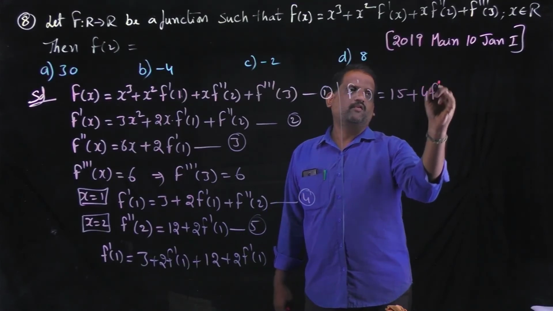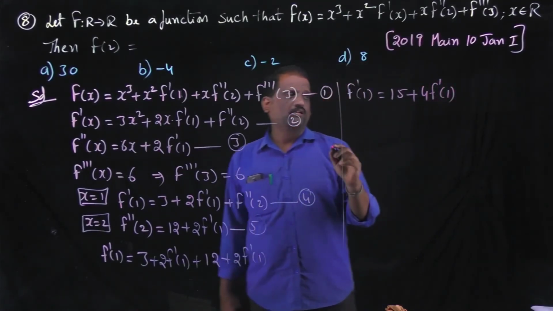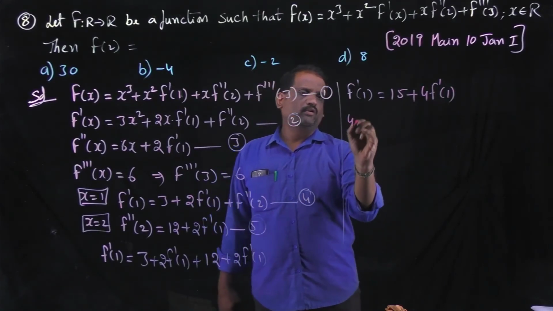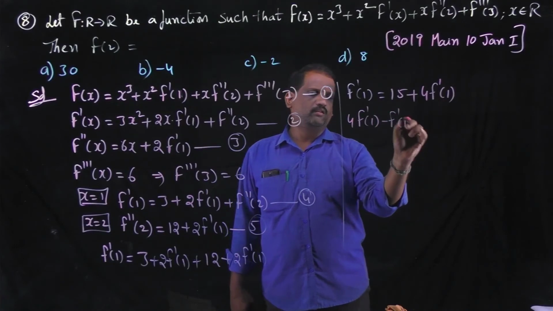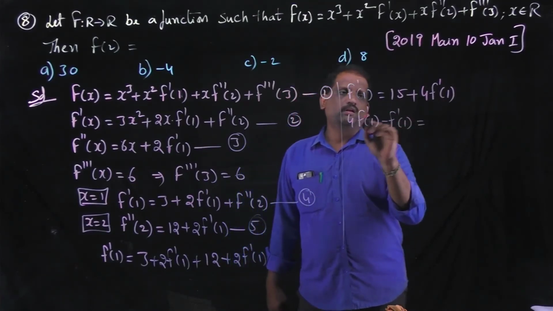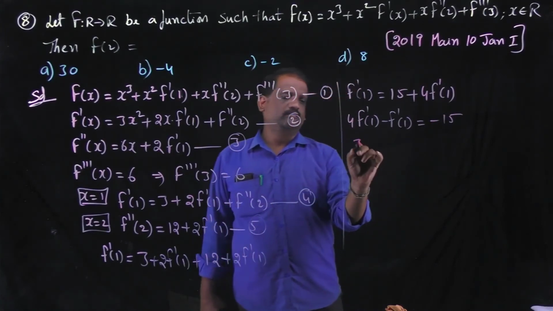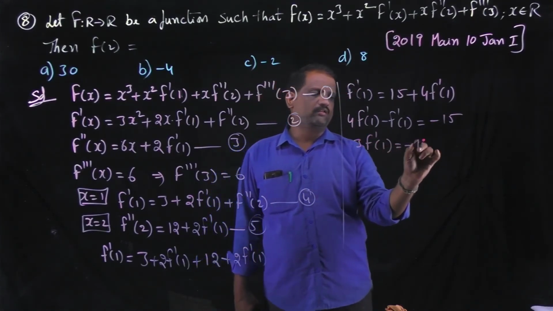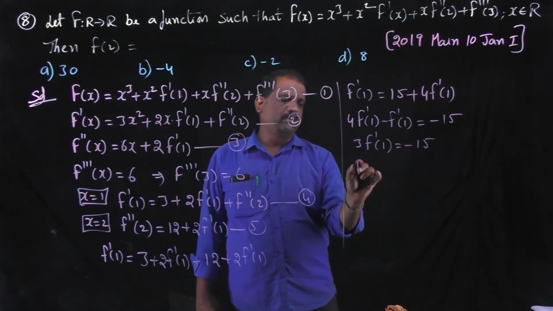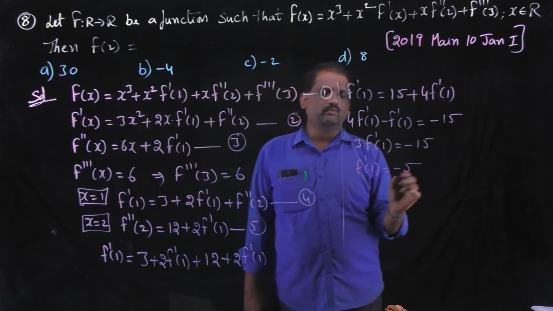Then 4 f dash of 1 minus f dash of 1 is equal to minus 15. 3 into f dash of 1 is equal to minus 15. f dash of 1 is equal to minus 5.